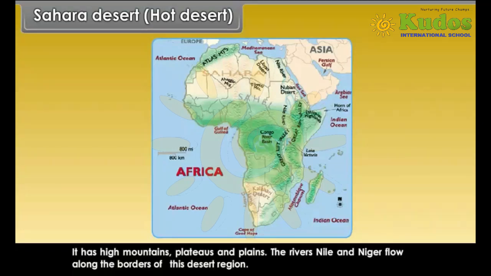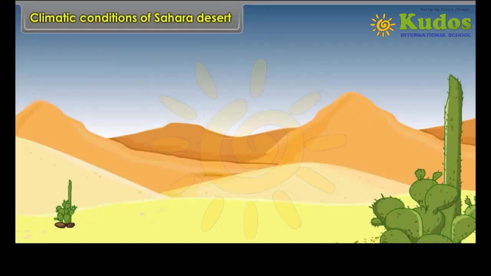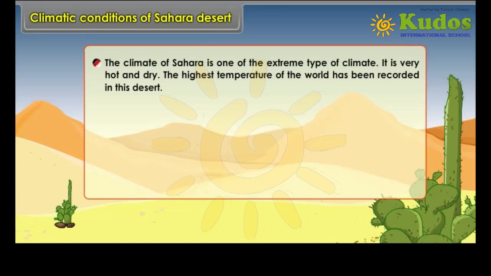It has high mountains, plateaus and plains. The rivers Nile and Niger flow along the borders of this desert region. Climatic conditions of Sahara Desert. The climate of Sahara is one of the extreme type of climate. It is very hot and dry. The highest temperature of the world has been recorded in this desert.